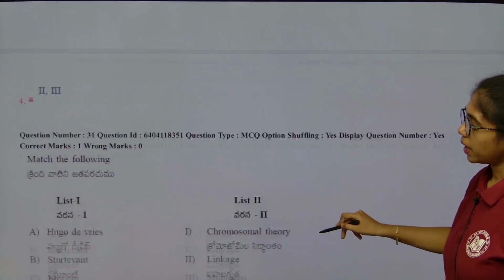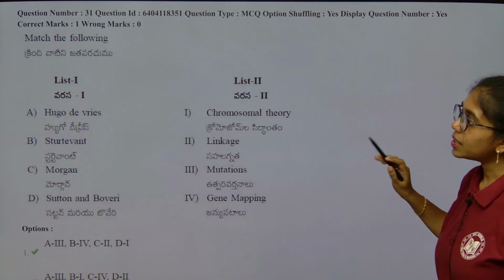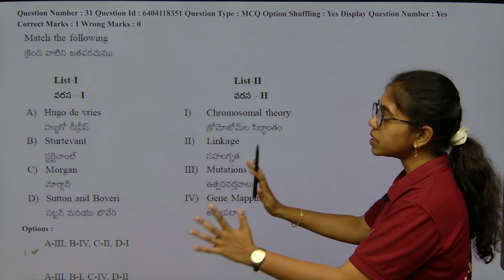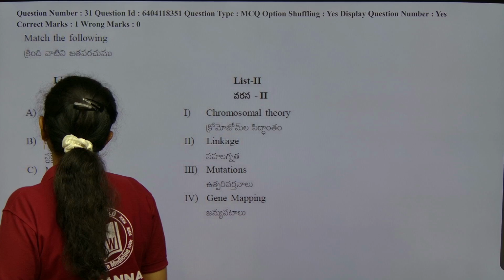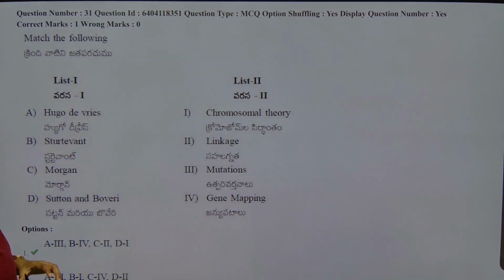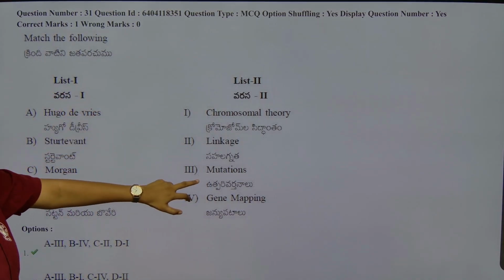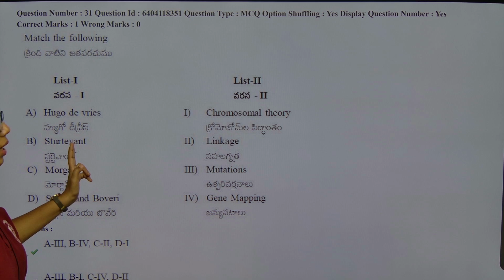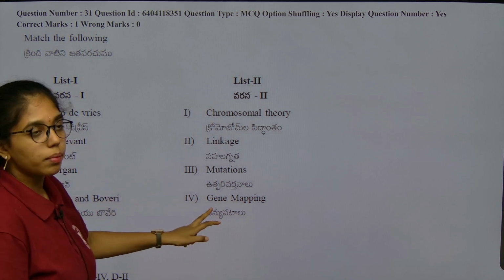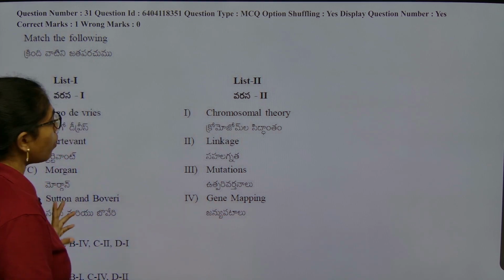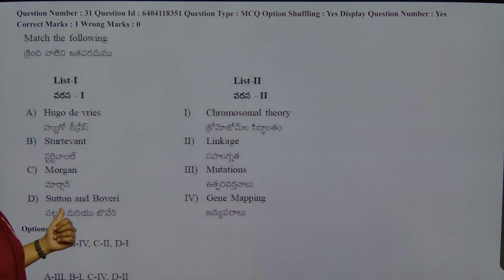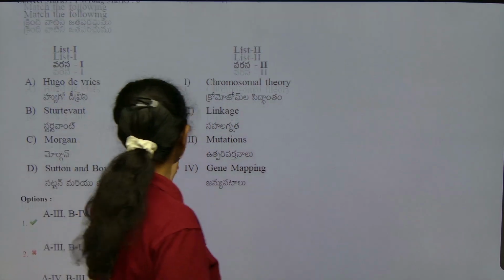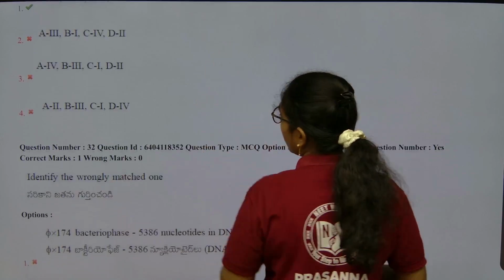Okay. Next question. This is purely about scientists and their discoveries from molecular basis of inheritance. Look into it carefully. Hugo de Vries gave us mutation. Alfred Sturtevant gave us gene mapping. Morgan told about the linkage and crossover concept. Sutton and Boveri gave us the chromosomal theory of inheritance. Next question.